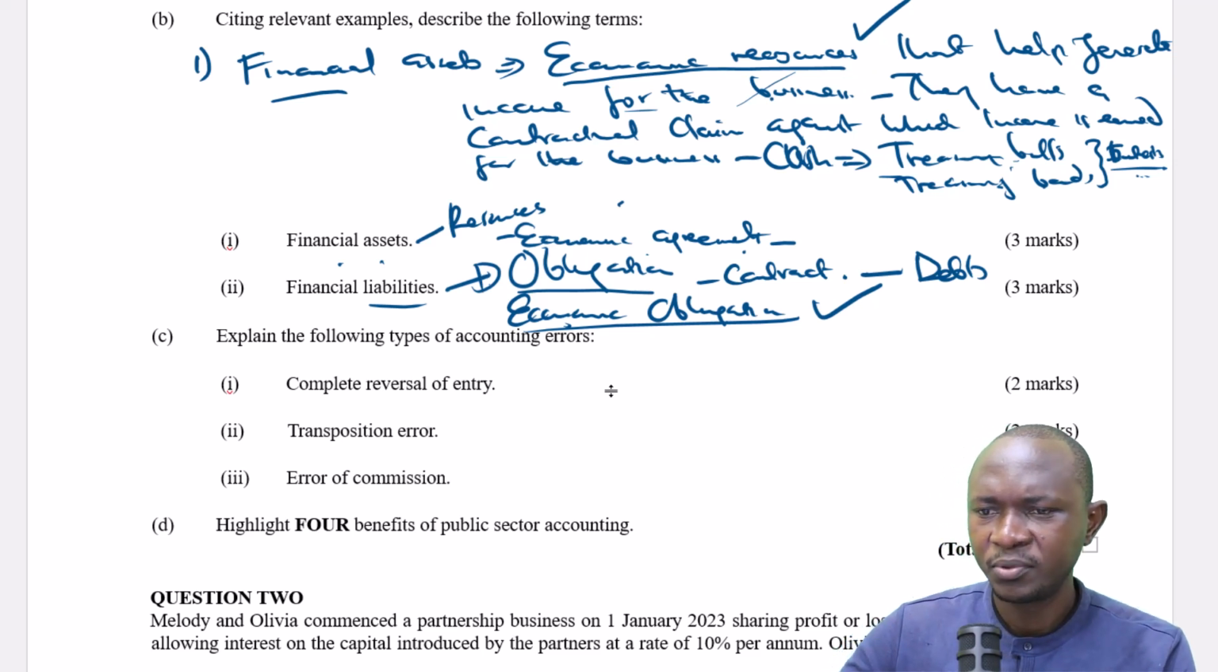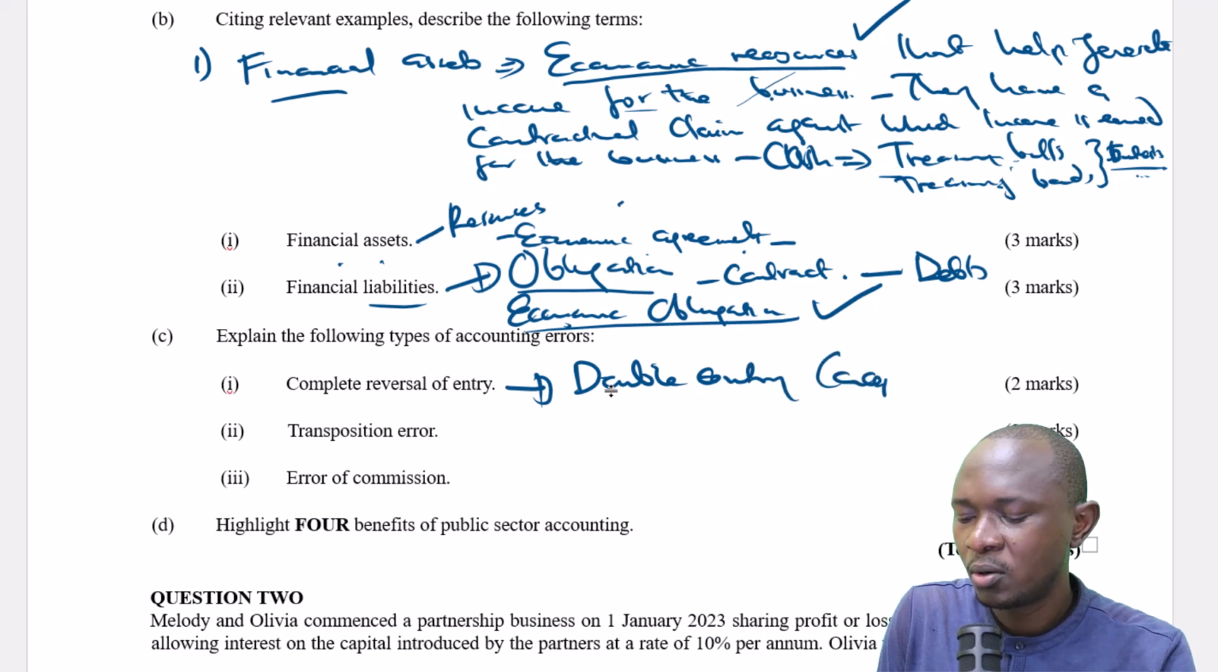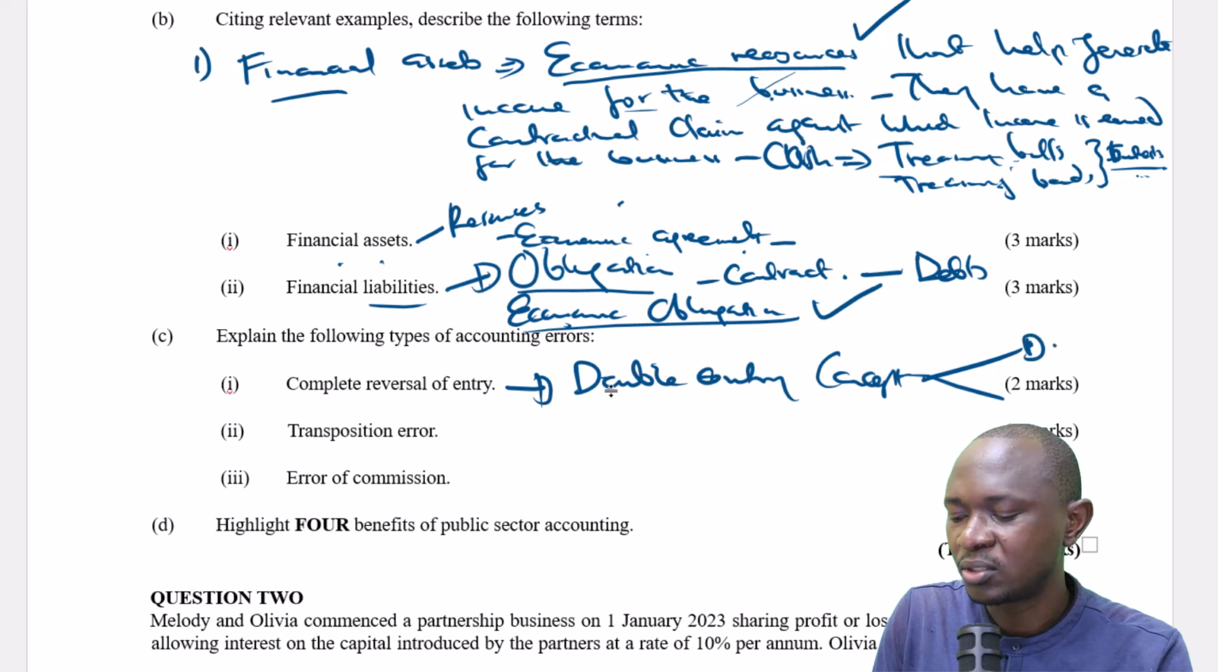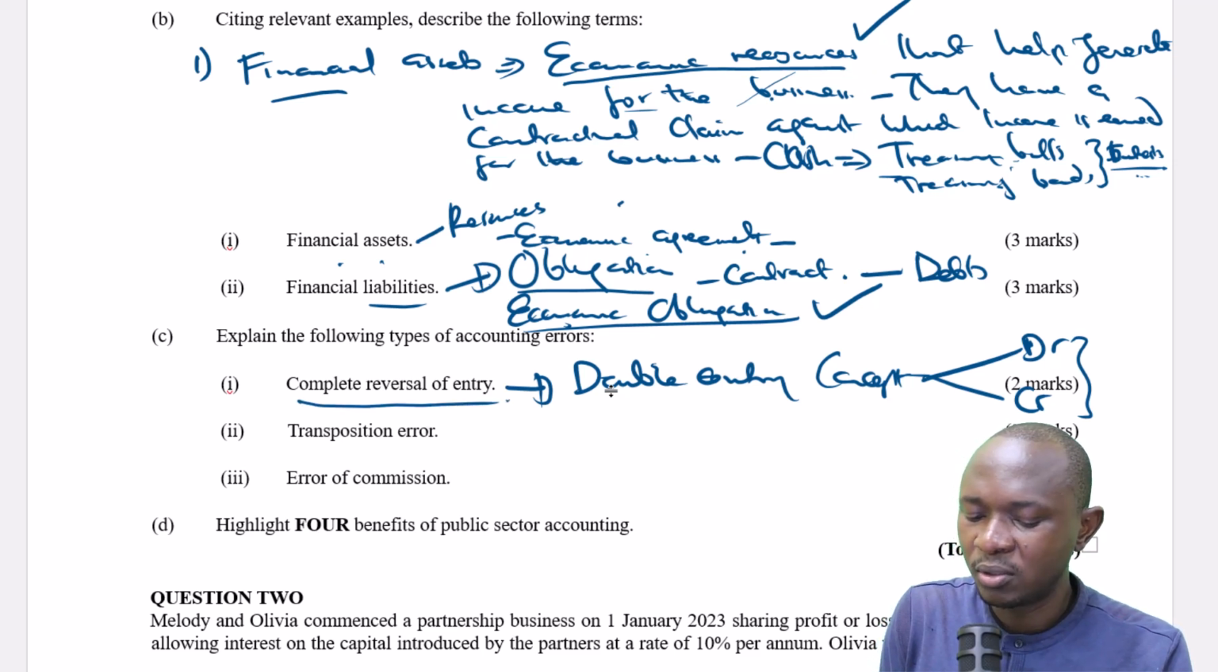Explain the following types of accounting errors. Complete reversal of entry. Now, complete reversal of entry is where, I hope you remember the double entry concept, which basically stresses the debit and credit. It's all about debit and credit. So what happens when we talk about complete reversal of entry?